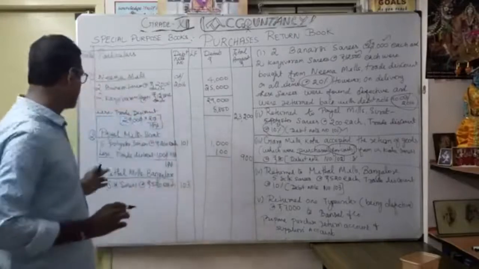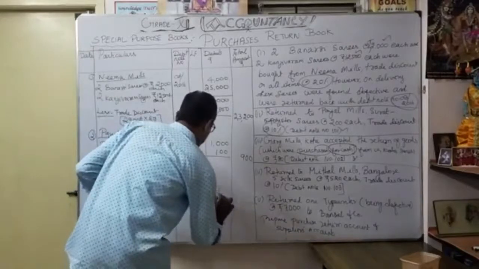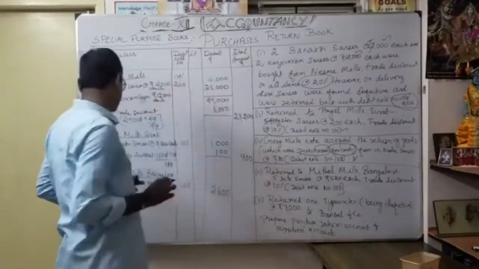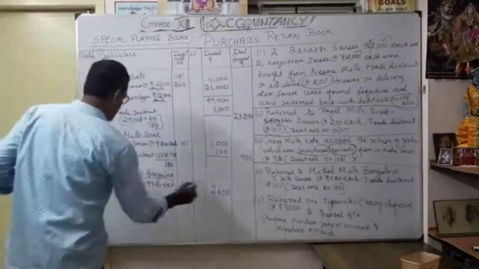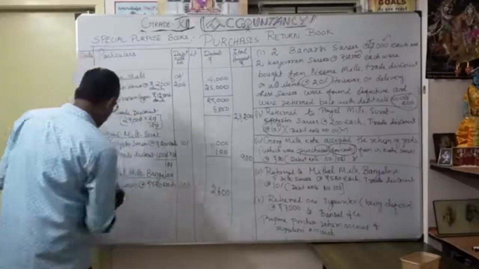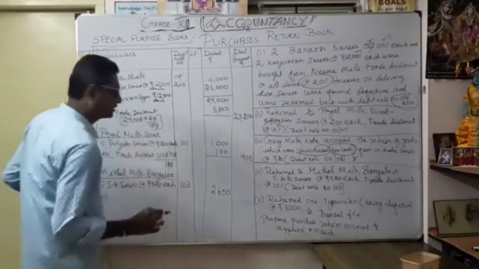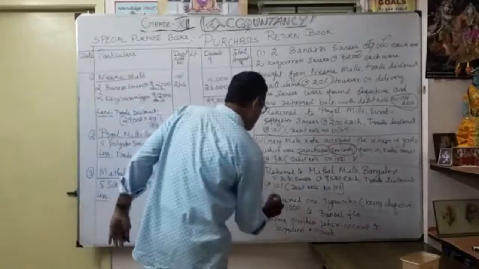Okay. So how much will it come to? It comes to 2,600. See, 5 twos are 10, 0, 1, 5 into 5, 25, 26. Then less, it's very important. Less, what have they given? Trade discount. How much? 10%.